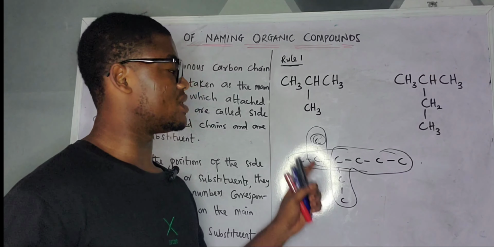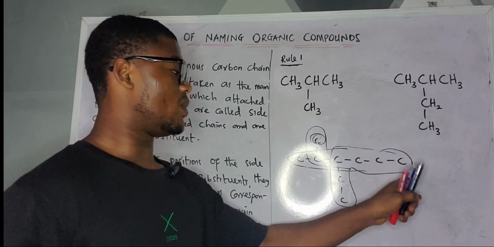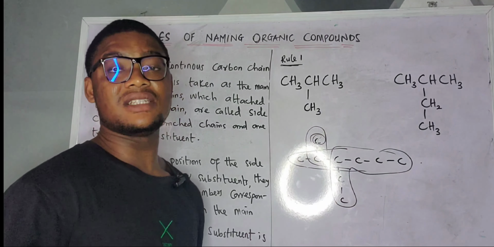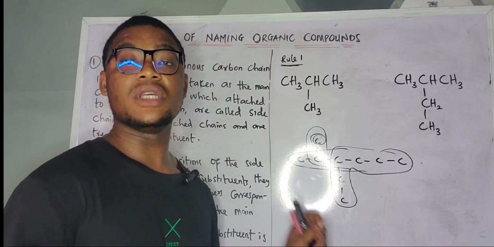If you notice what I did there: 1, 2, 3, 4, 5, 6, 1, 2, 3, 4, 5, 6, 1, 2, 3, 4, 5, 6. The 3 chains have 6 carbons. So that is the longest continuous carbon chain here.